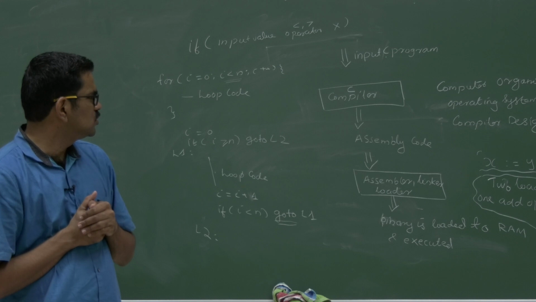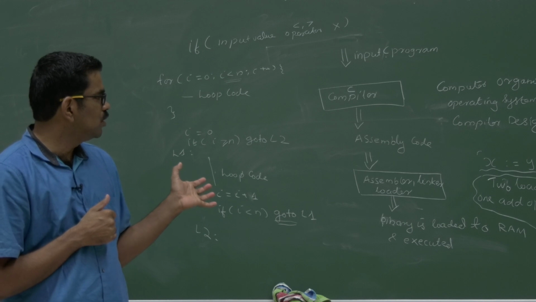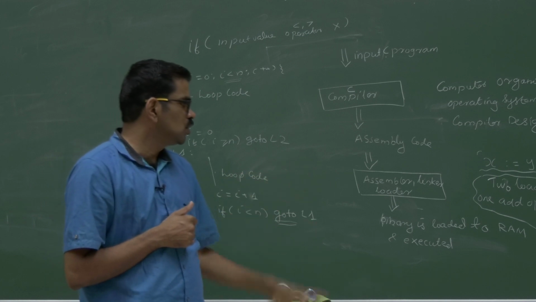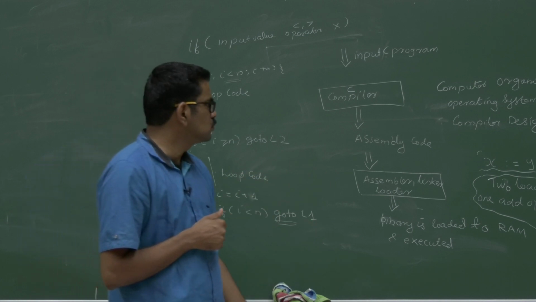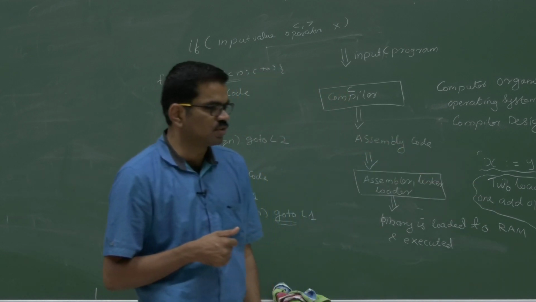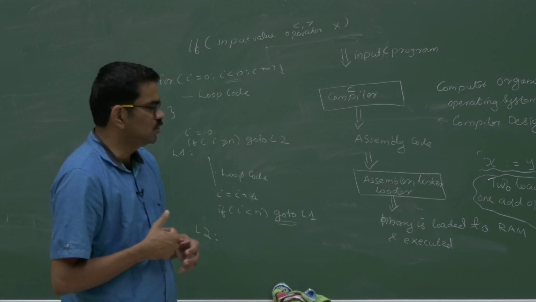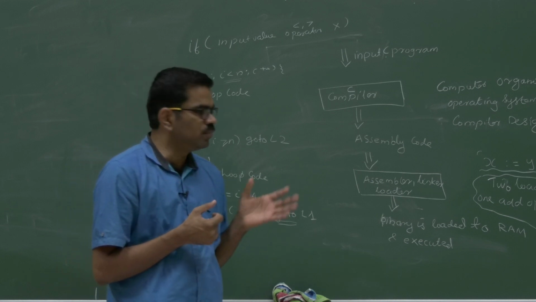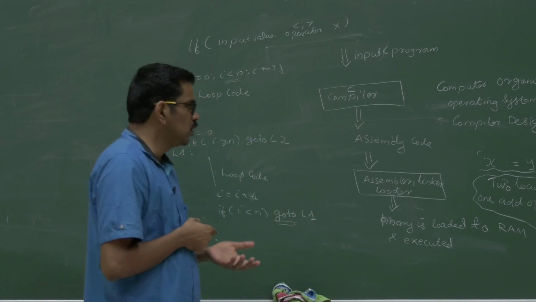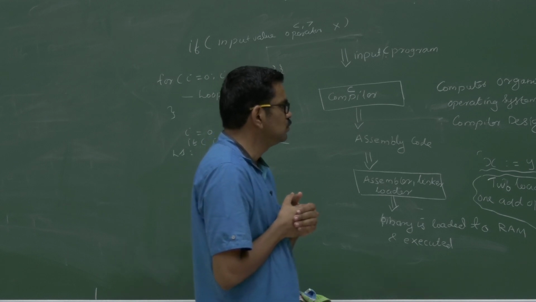So that's about how the program is stored in memory, and how a single high level language statement is converted to machine instructions in the processor. The compiler converts a single statement x equal to y plus z into processor instructions so that it can be executed by the processor and you get the correct results. Also, memory is used for both instructions and data. Beyond that, you don't have to worry. You have a few more courses coming in the coming semesters where these things will be clearer.